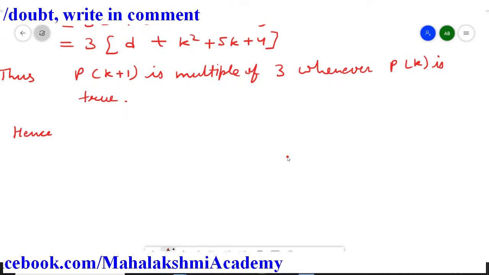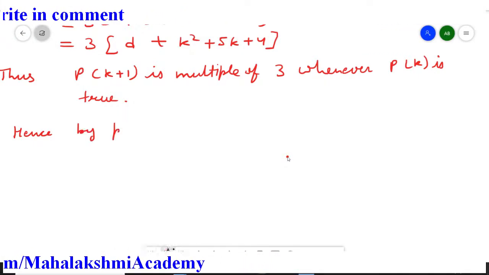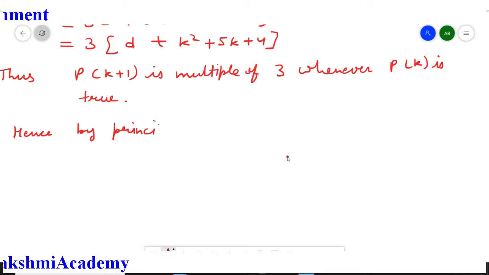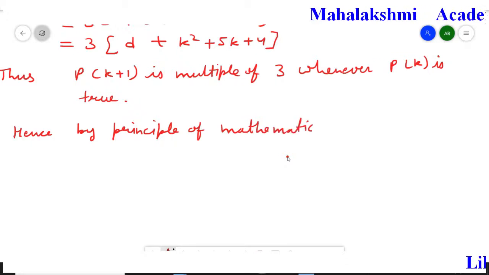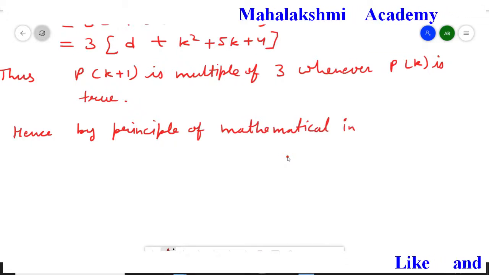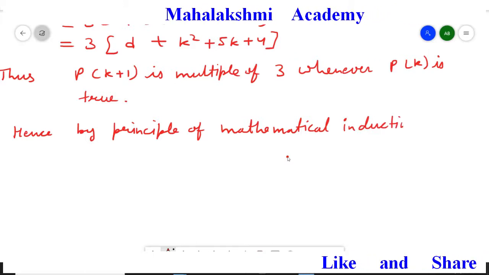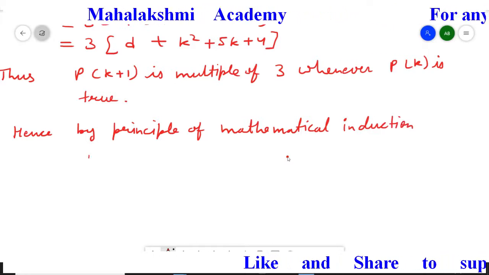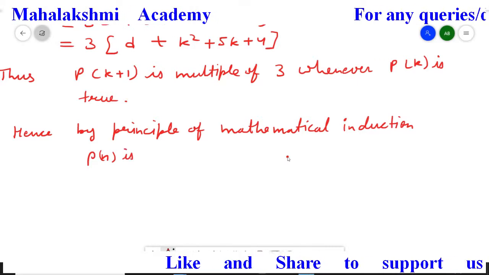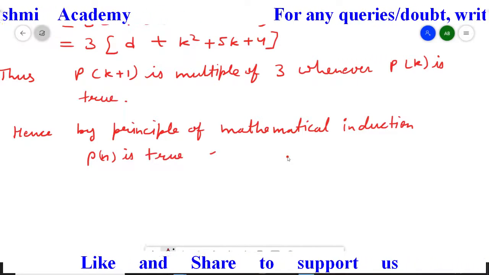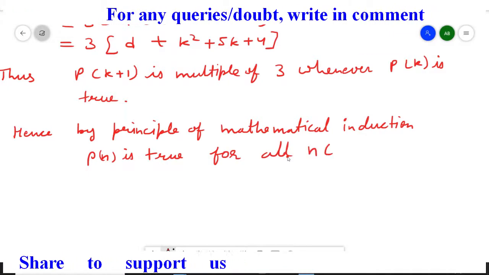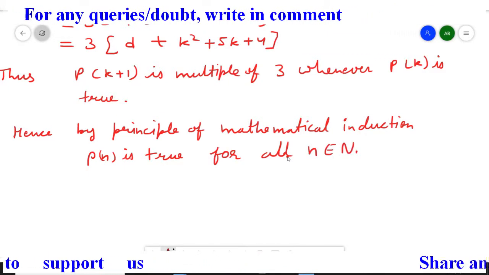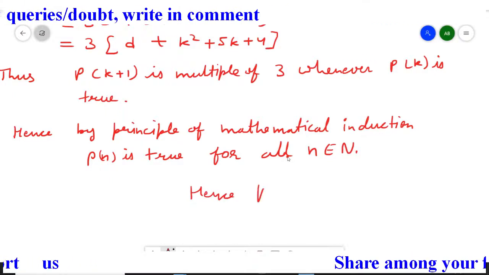Hence, by the principle of mathematical induction, Pn is true for all n belonging to capital N. So this question is completed. So hence proved.